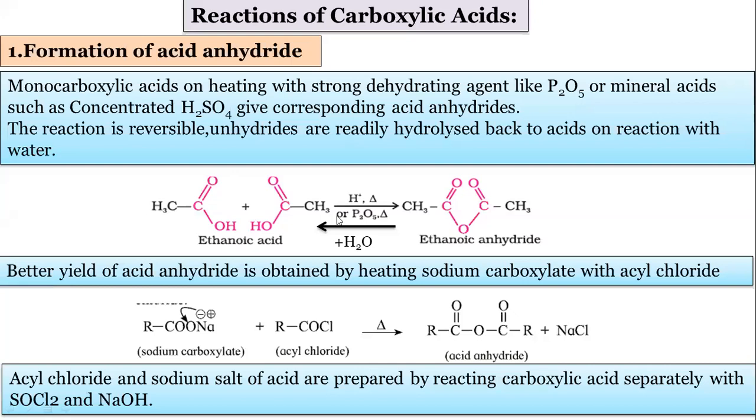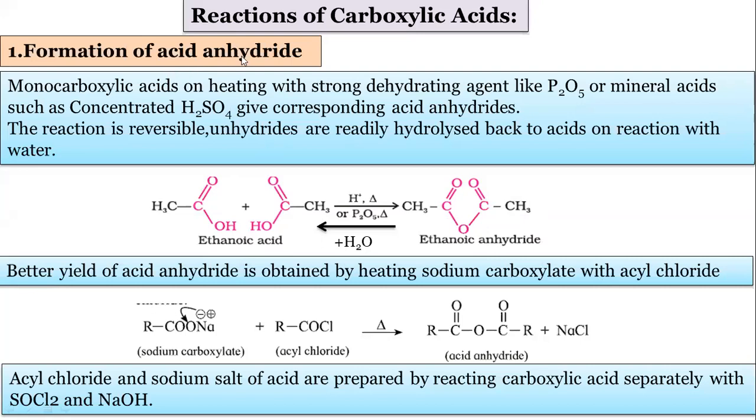So what is happening when these acids are treated with a dehydrating agent? An H2O molecule is removed, and we get an anhydride. Anhydride means the water molecule is not there, that's why it is called an anhydride. But when a water molecule is added to this anhydride, again it gives back the acids. So the reversible reaction can take place.